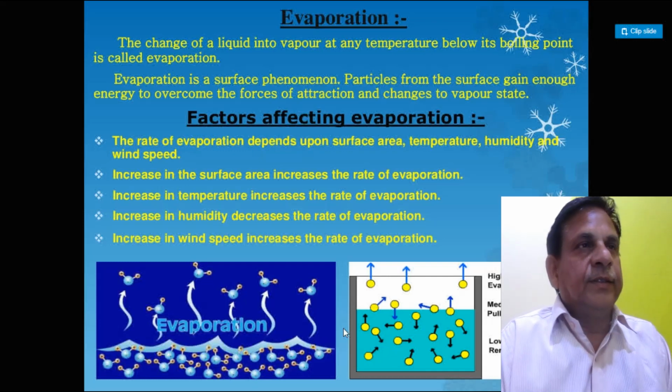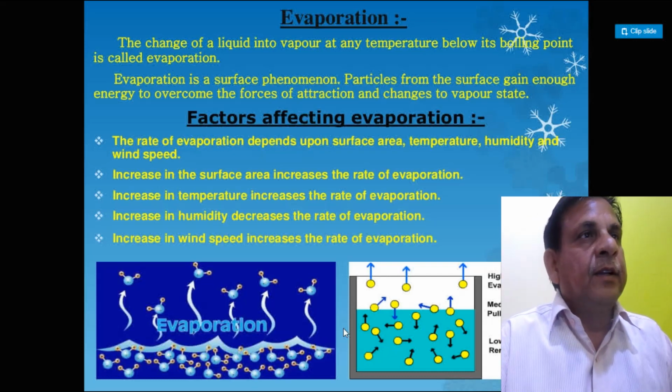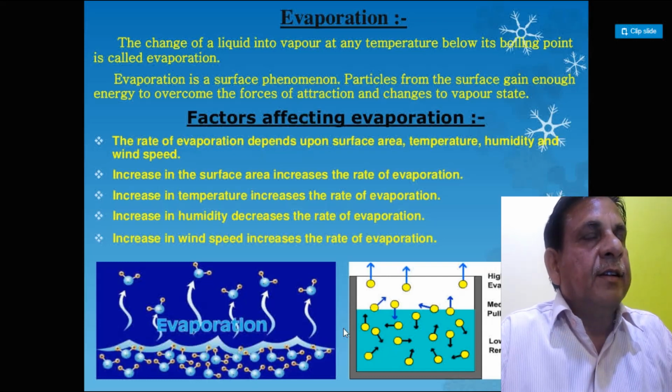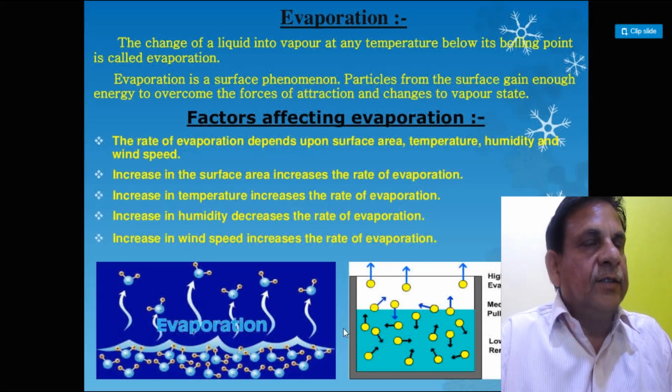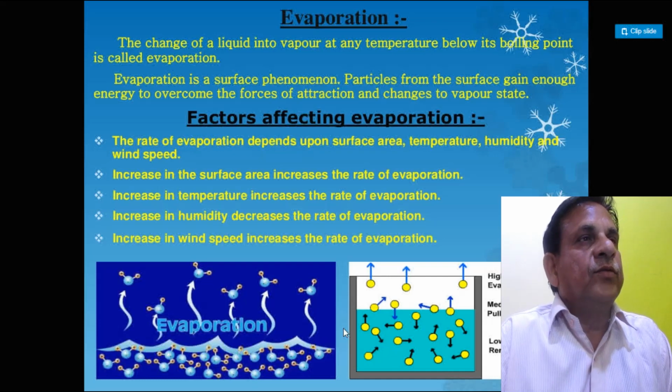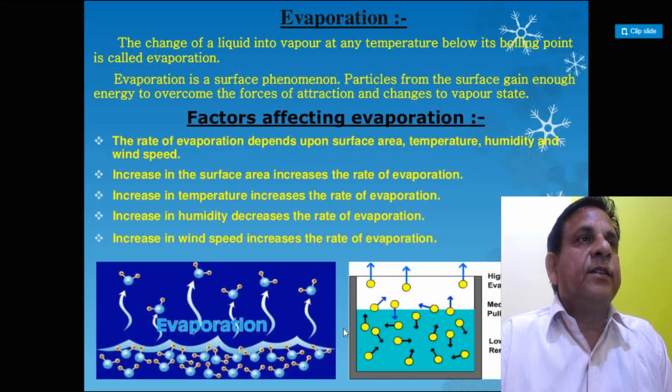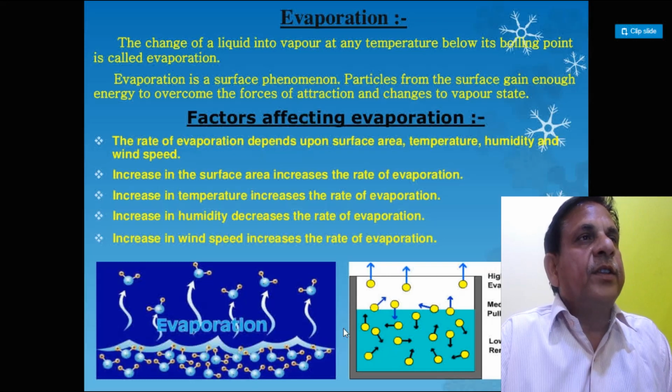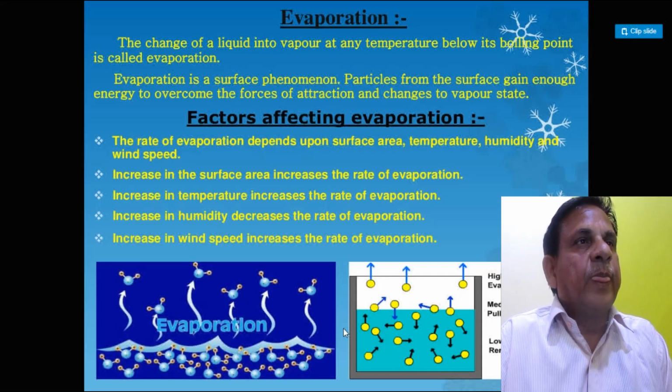For example, if we spread a cloth, it dries easily in comparison to when the cloth is bunched up.